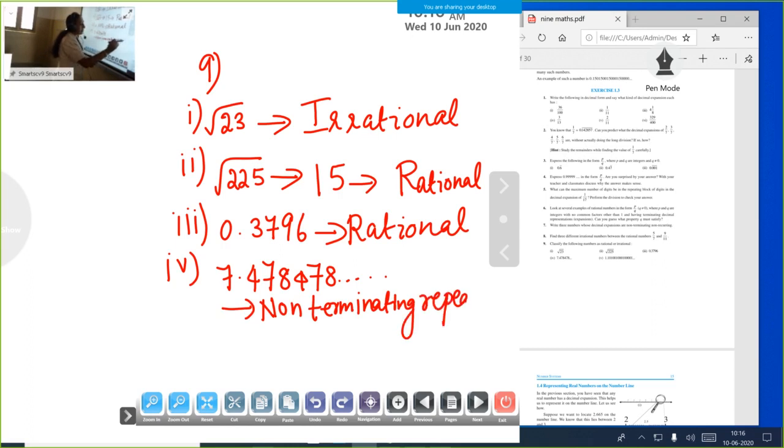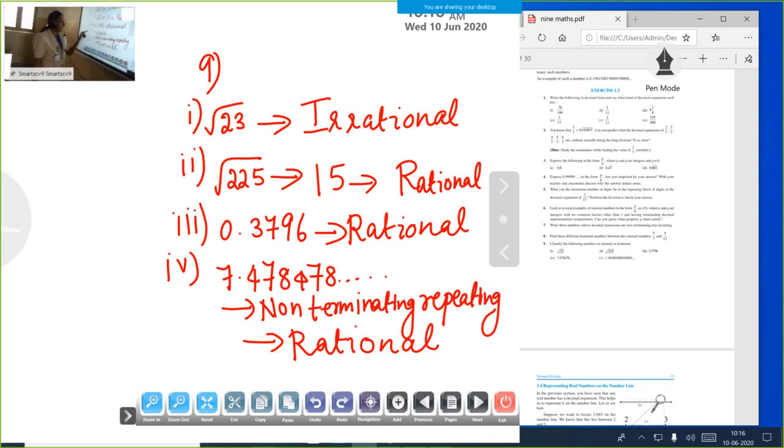All non-terminating, repeating numbers we can represent in the form P by Q. So what can we write? This is also rational. Therefore, it is rational. Don't make a mistake. It is non-terminating, repeating. Non-terminating, repeating numbers are all rational numbers.